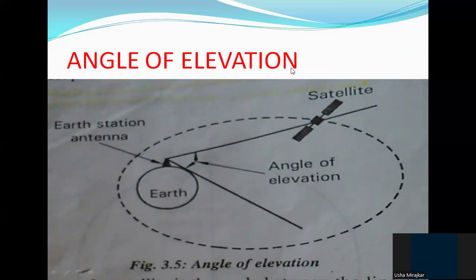The angle of elevation is nothing but the angle between the line joining the Earth station antenna to the satellite, this is one line, and one more line, the tangent drawn to the Earth. This is the Earth and this is the tangent. The angle between these two lines is called the angle of elevation. That is, the angle between the line joining the Earth station antenna to the satellite and the tangent drawn to the Earth.